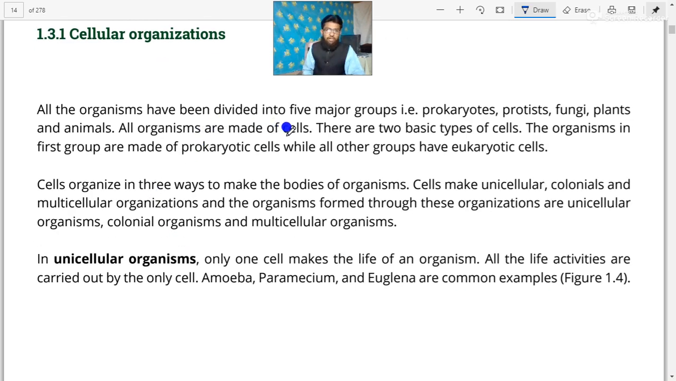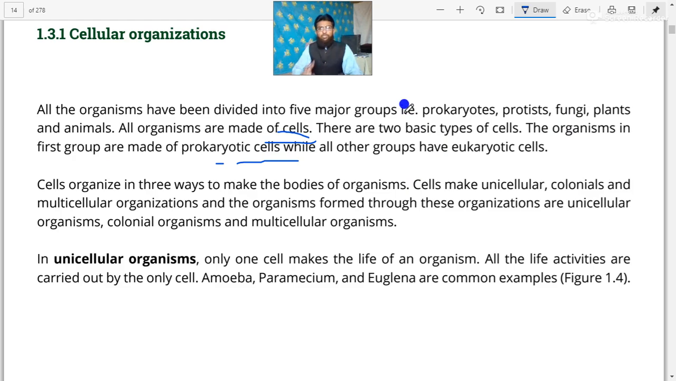All the organisms have been divided into five major groups that are prokaryotes, protists, fungi, plants, and animals. Dear cadets, these are five groups in which all the organisms are divided on the basis of their characteristics. All organisms are made of cells. We know very well that all the organisms are made of cells. There are two basic types of cells. The organisms in the first group are made of prokaryotic cells, while all other groups have eukaryotic cells.